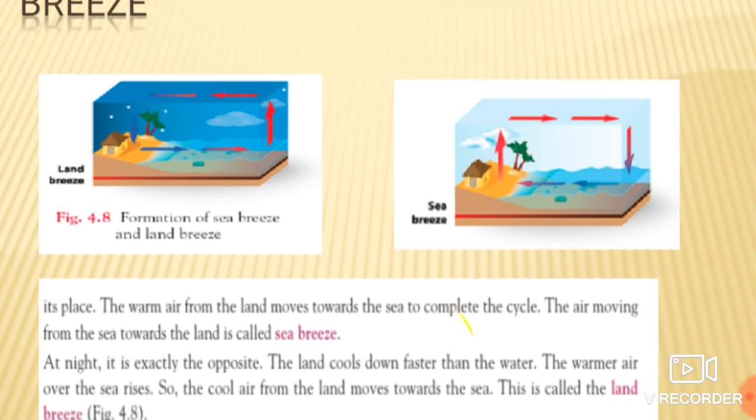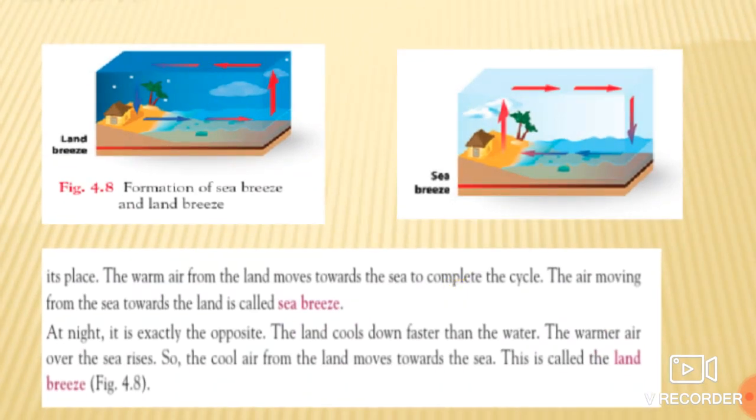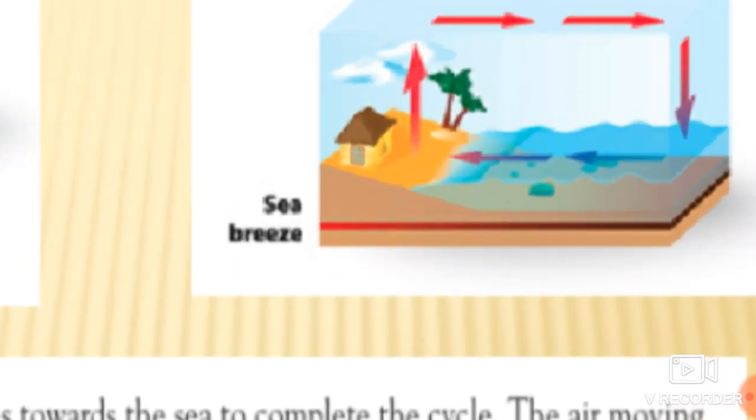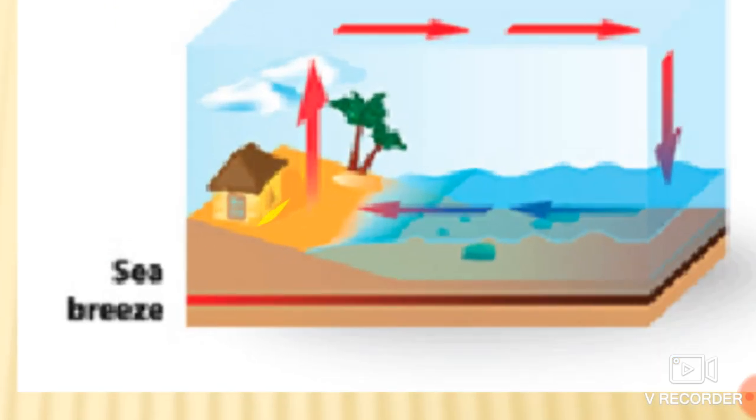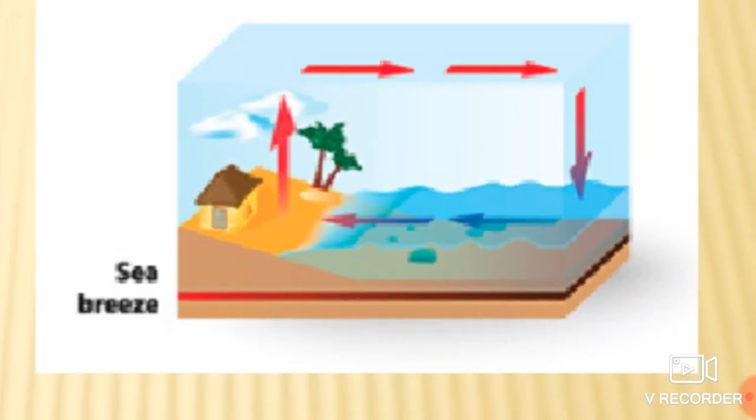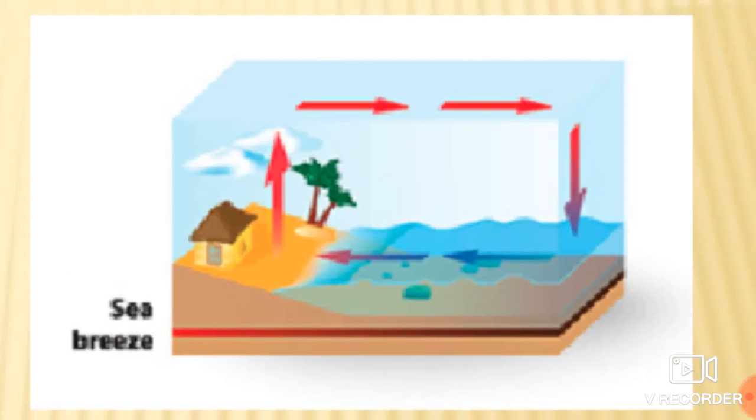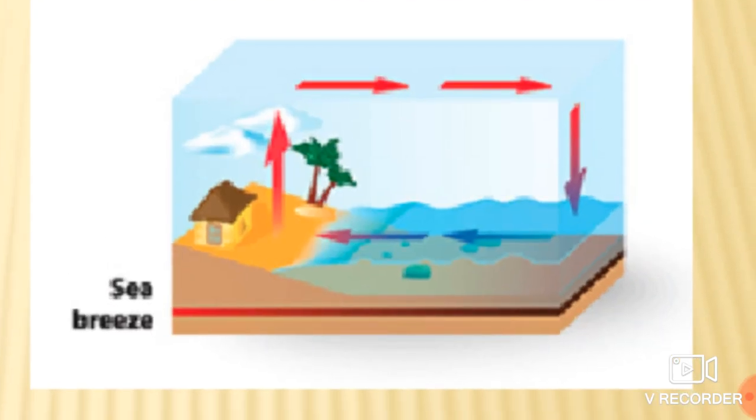Okay, so what happens, the warm air from the land moves towards the sea. See over here students, this red color, this warm air from the land moves towards the sea to complete the cycle. It goes up, and this warm air from this side will again go back to the sea. So the air moving from the sea towards the land forms the sea breeze.